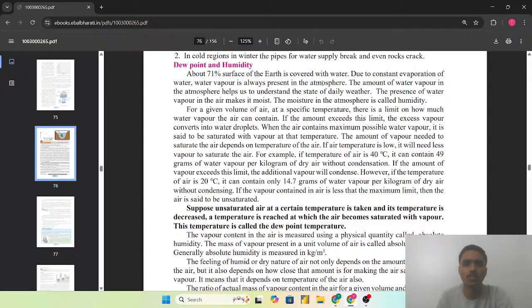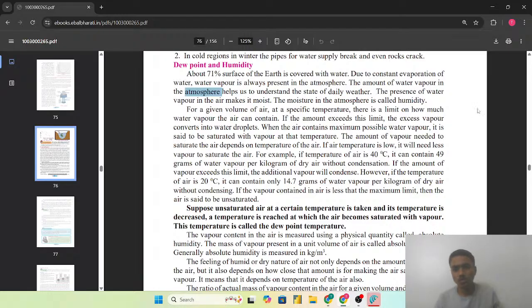in the air atmosphere. The amount of the water vapor in the atmosphere helps us to understand the state of the daily weather. मतलब जो भी डेली वेदर चेंजेस होते हैं that we can able to understand with the help of this atmosphere only, and the amount of the water vapor which are present in that atmosphere.